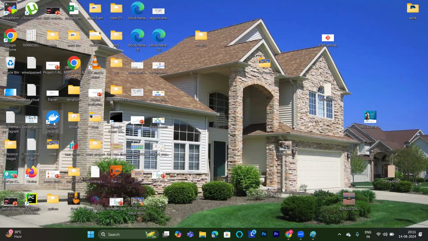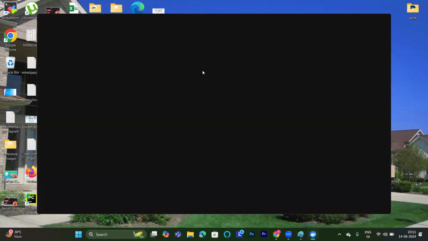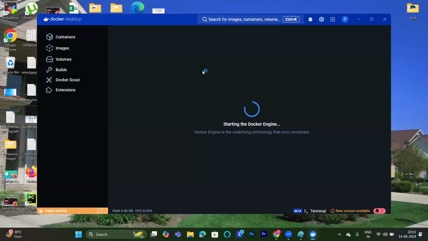If I double click here, just double click here once, okay? Don't double click more than once. If you're double clicking more than once, as I said, more than one process will start. So it will slow down your system. In some cases, it will hang your system if your system configuration is not good. Now, please keep your eye here. Now, what is this Docker desktop doing? It is starting Docker engine.